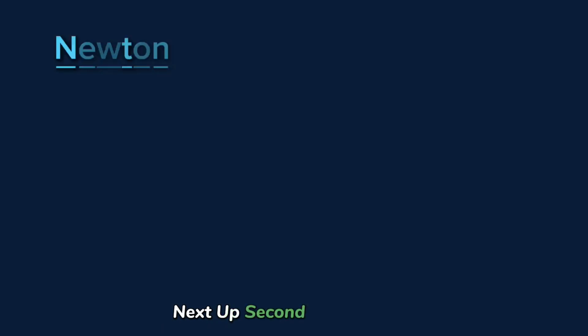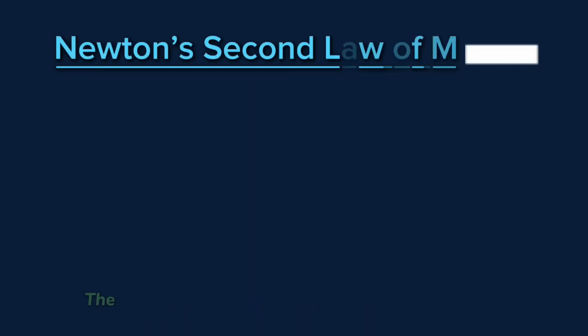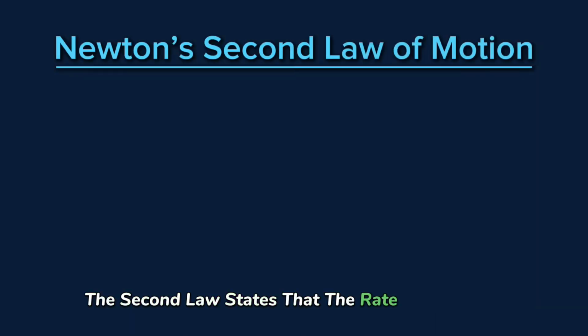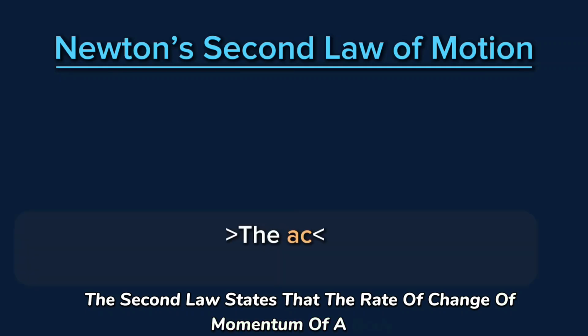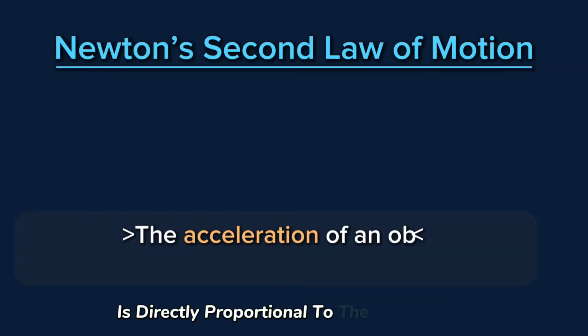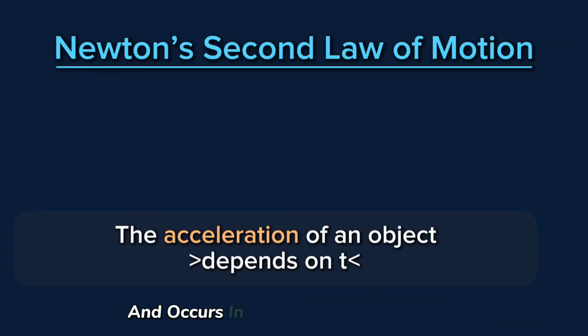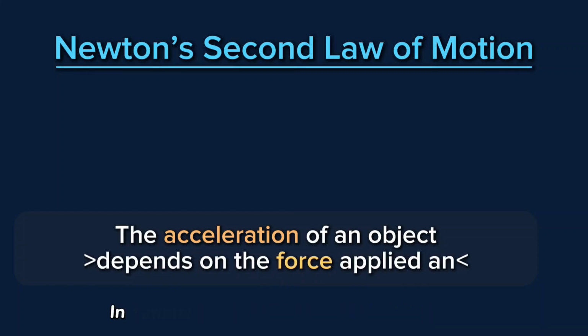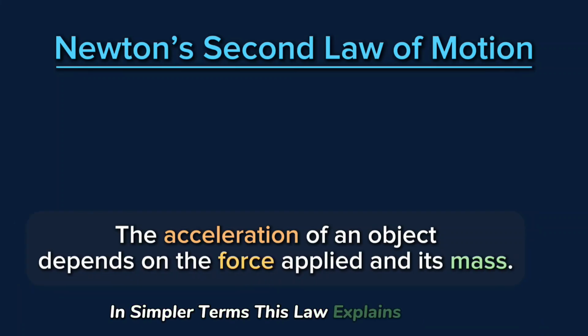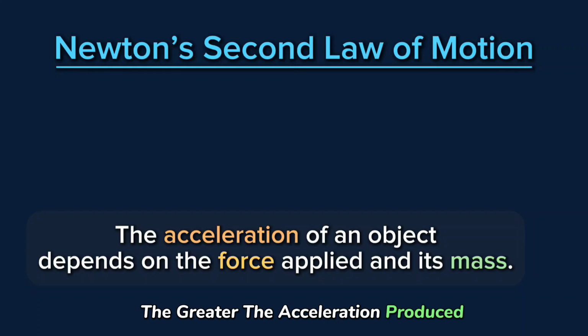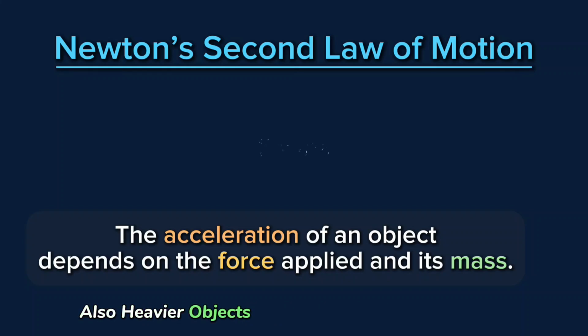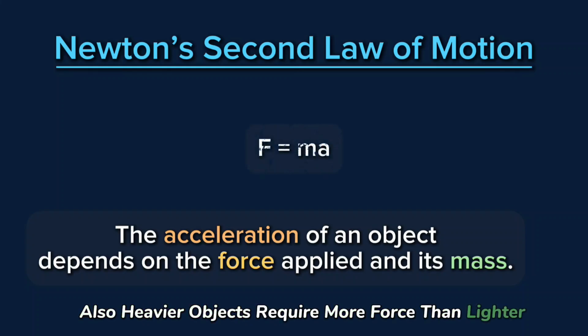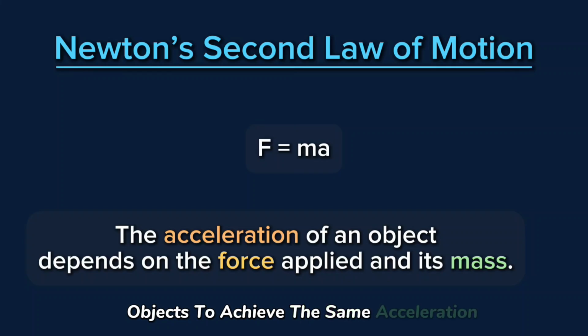Next up, second law of motion. The second law states that the rate of change of momentum of a body is directly proportional to the applied force and occurs in the direction of that force. In simpler terms, this law explains how force, mass, and acceleration are related. The greater the force applied, the greater the acceleration produced. Also, heavier objects require more force than lighter objects to achieve the same acceleration.